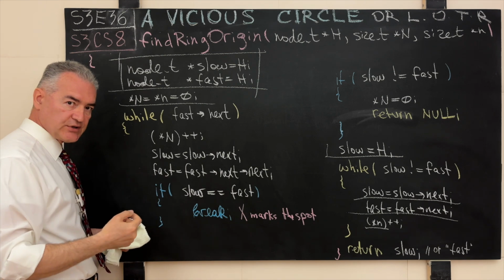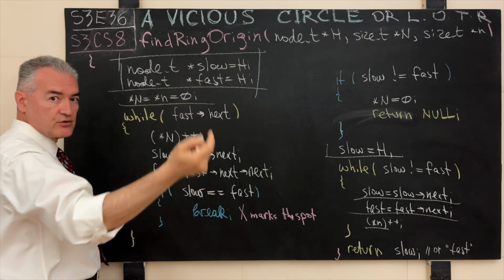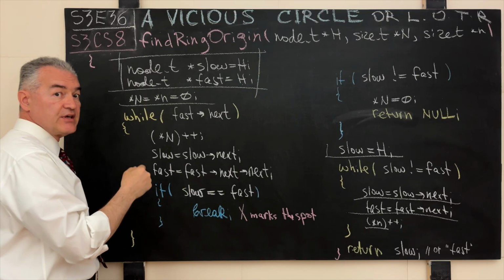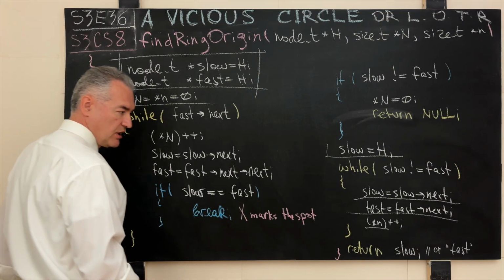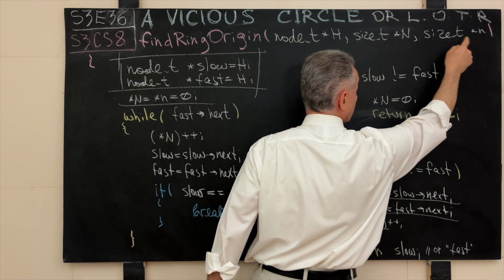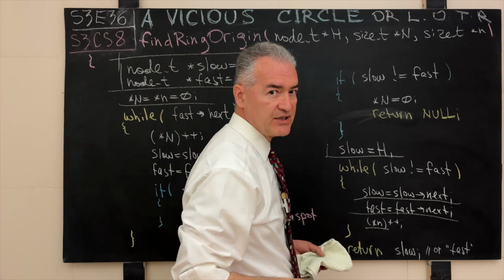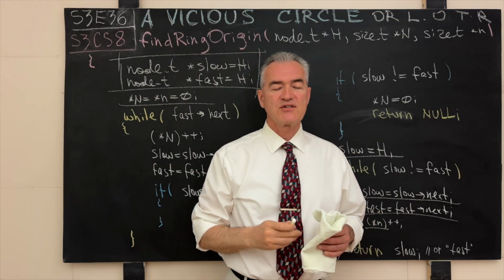So as a caller, you will say if not find ring origin, then you'll do something else. Or if find ring origin, then you have a non-null pointer as the return value and some meaningful numbers over here. Now, this is it for the computer science problem S3CS8, and we will move on to a new challenge next.